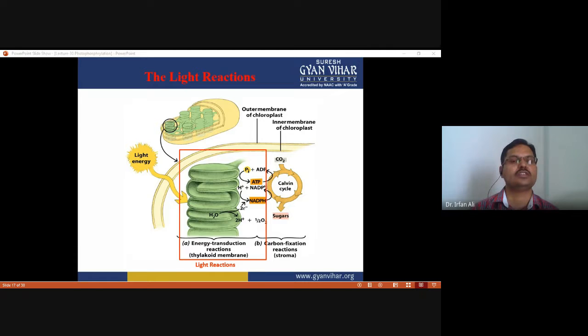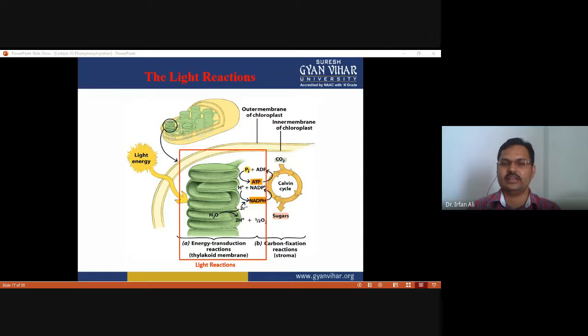So this is the thylakoid membrane, where NADPH and ATP are produced. This is the thylakoid structure. And you have to see that this thylakoid cannot produce ATP and NADPH without light. So this is light energy, which can excite the electron, and this excited electron passes on the various carriers of photophosphorylation.